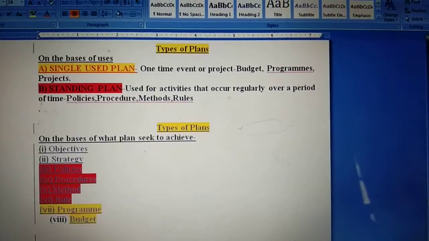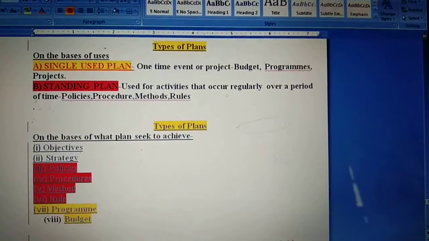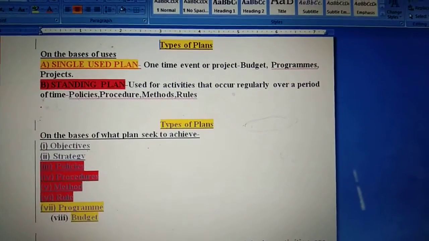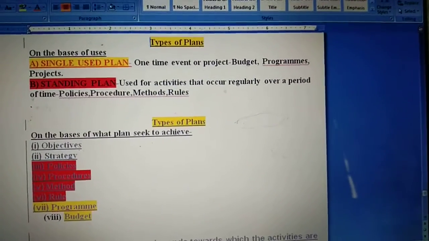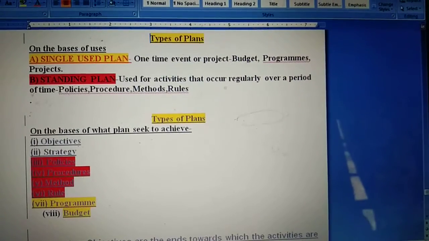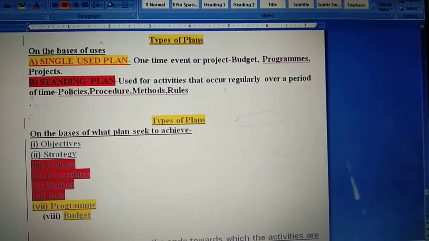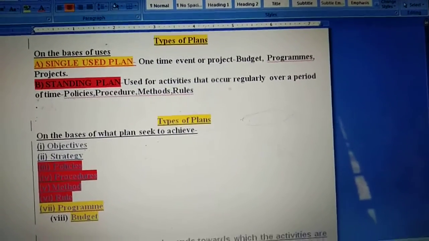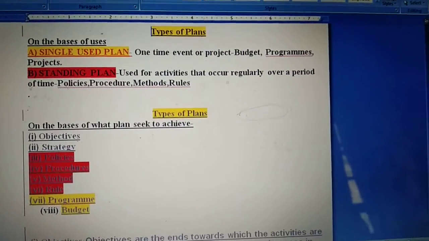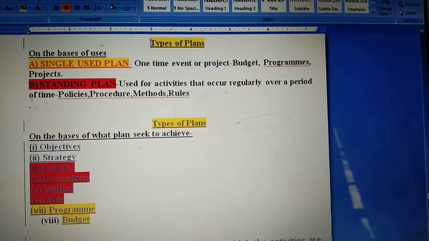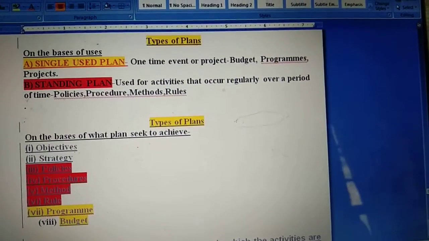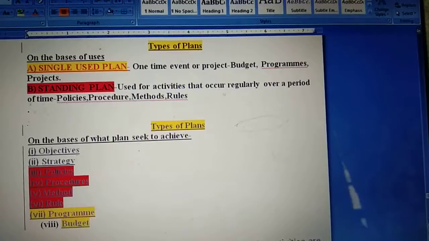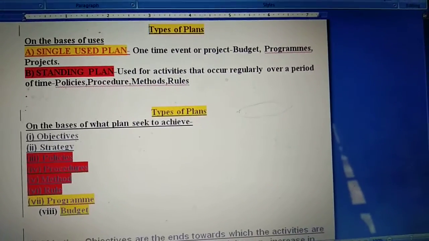Children, in my first and second video of this chapter we have already discussed what planning, the first function of management, is, what the features of a plan are, what the importance and limitations of a plan are, and what the proper planning process is. And in today's video we will discuss the different types of plan which we are going to cover in this chapter.